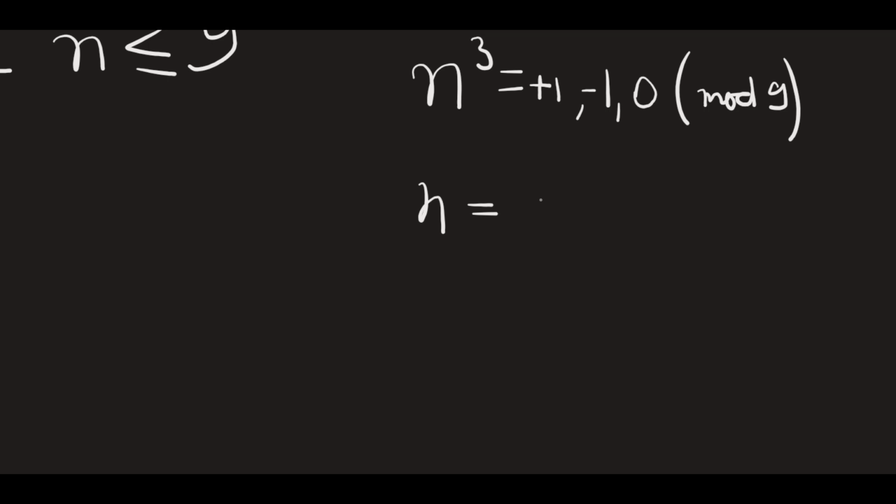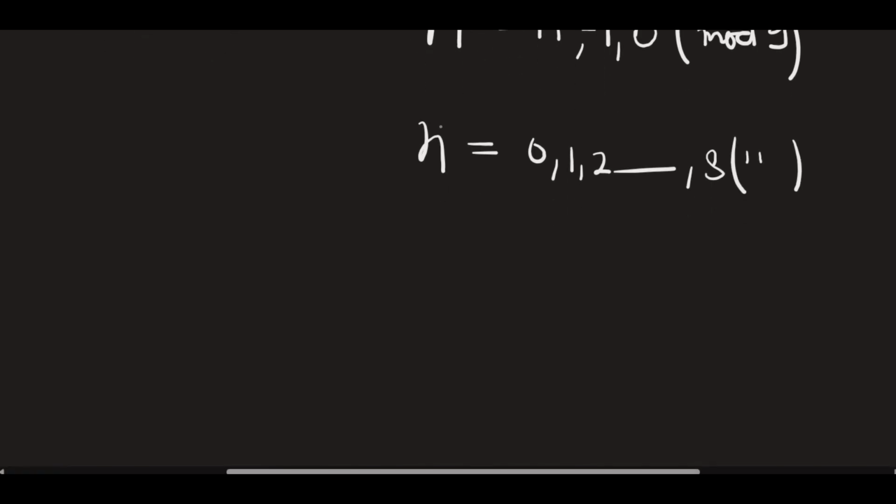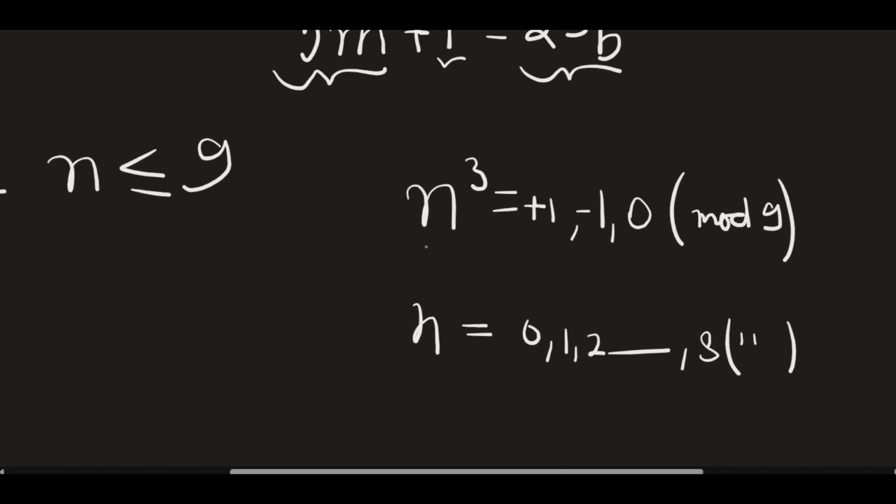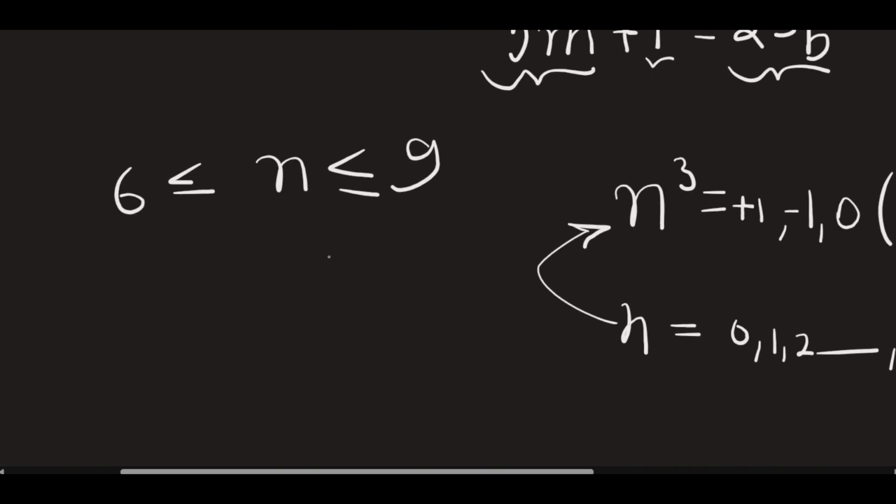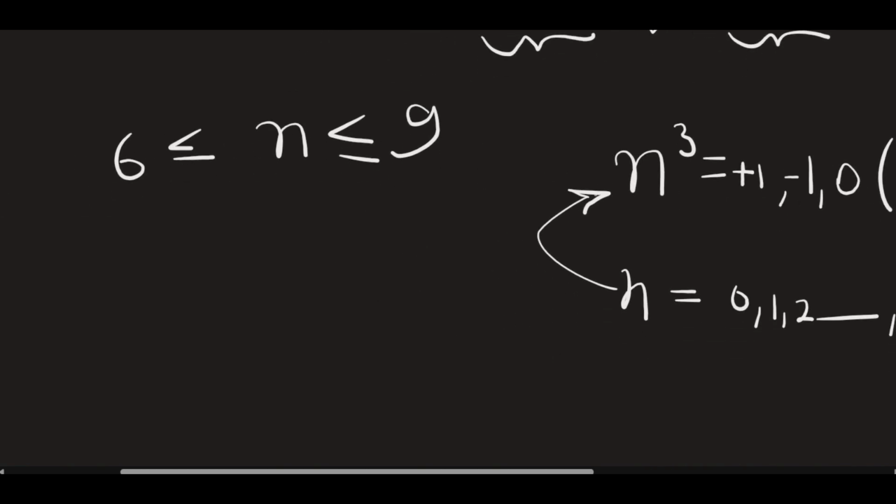n can be 0, 1, 2, and so on till 8 mod 9. I'm not gonna write it again. Now you can raise both sides to the power of 3 and you will get this result. Okay, so there's kind of a nice thing right here.